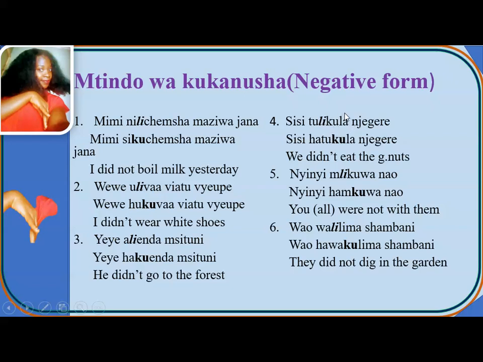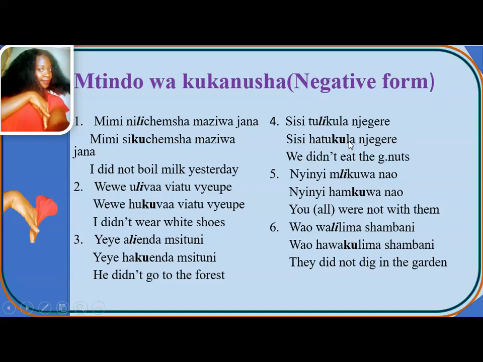Instead, we lose one and remain with the one for negative part. So here we have one ku because since it is a monosyllabic verb, it is going to lose one ku, and then in negative form, it will retain that ku for a past tense or for a negative form. So here it will be sisi hatukula njegele.